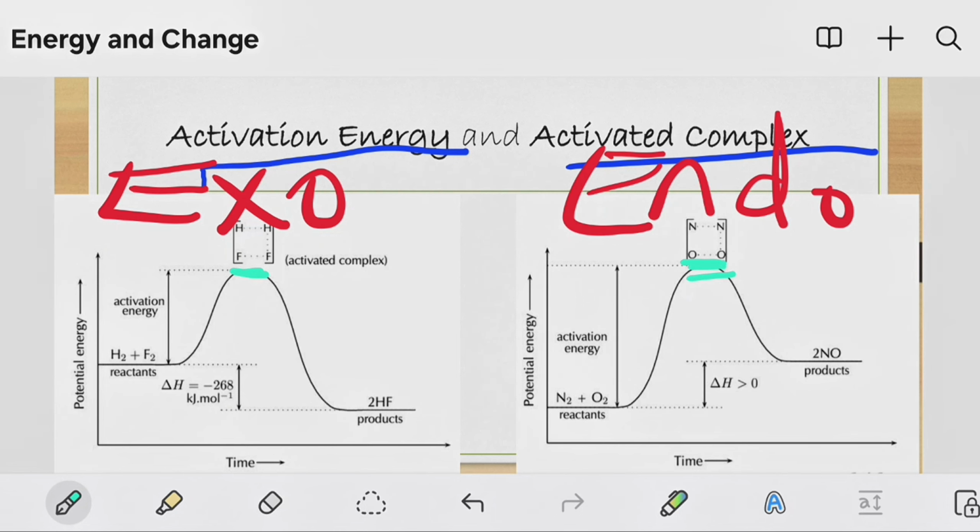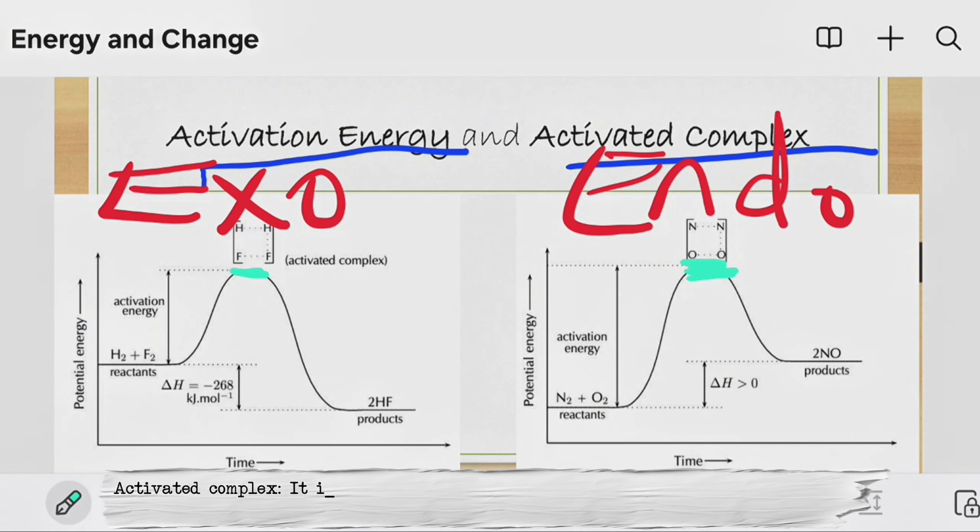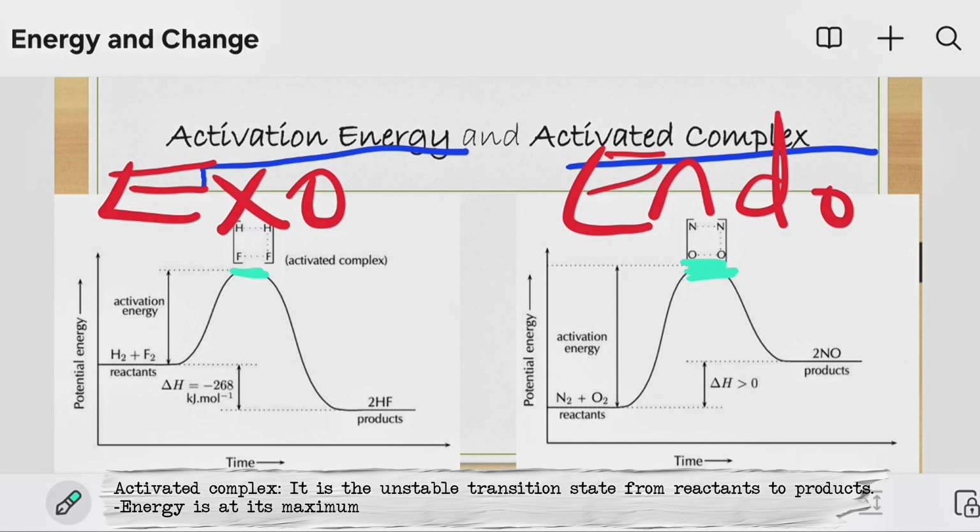If you check, energy is at its maximum here. That is because by definition, the activated complex is the unstable transition state.